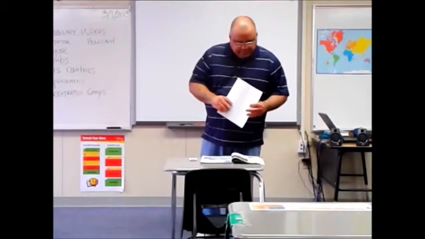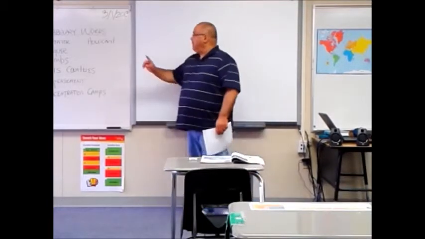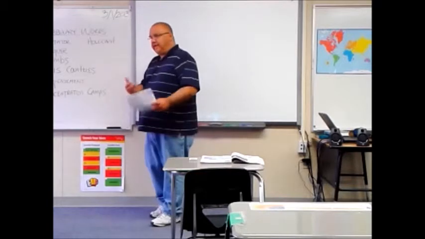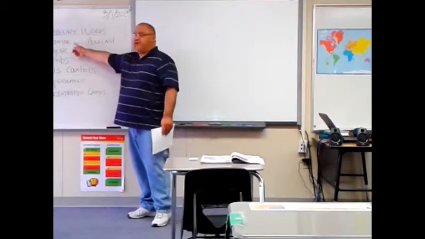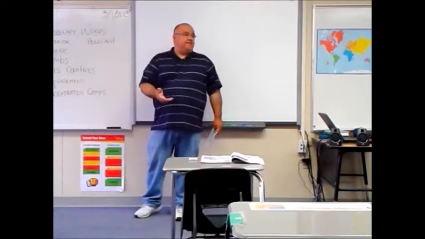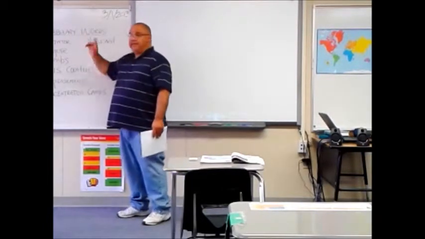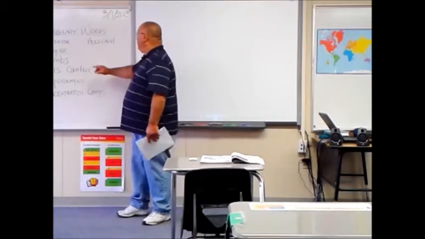So what I would like to do first off is to make sure that you keep these words in mind. We have a few vocabulary words. As we read the story, we want you to go ahead and understand them. The first one is dictator. The dictator will be Adolf Hitler. So make sure you keep that in mind when we're reading the chapter here in just a few minutes.